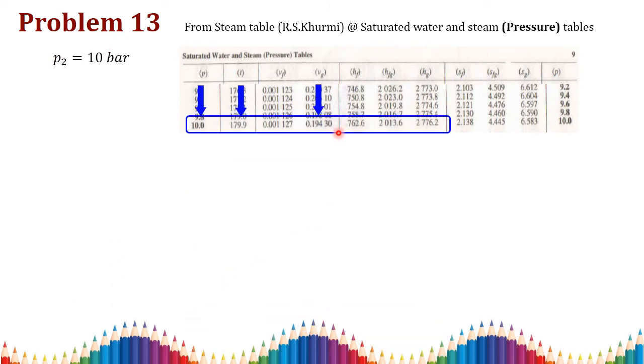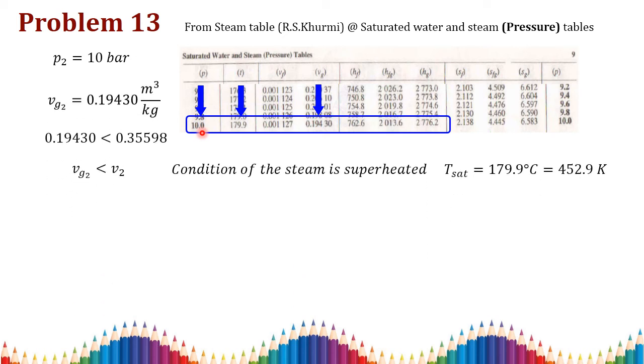Again I am going for the second state. At the pressure table we need to check the condition, because we didn't know the condition of the steam at the second stage. So for that, at pressure 10 bar, how do we compare? We have to compare the specific volume value, because since it is a constant volume process, V1 is equal to V2, so your known value will be V2.